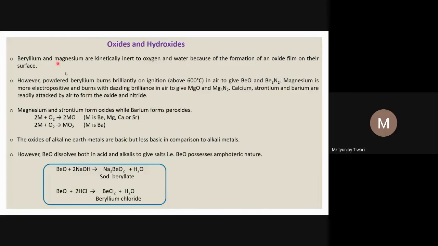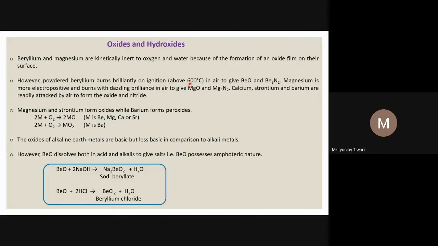Powdered beryllium burns brilliantly. If it is powdered, what does it mean? You have broken the crystals into very small pieces, so the surface area is increased. So powdered beryllium burns brilliantly with oxygen on ignition, and usually beryllium reacts with oxygen above 600 degrees centigrade, and that is the kinetic barrier.